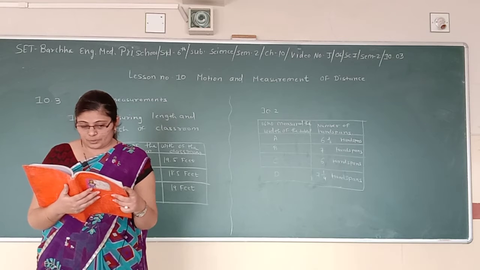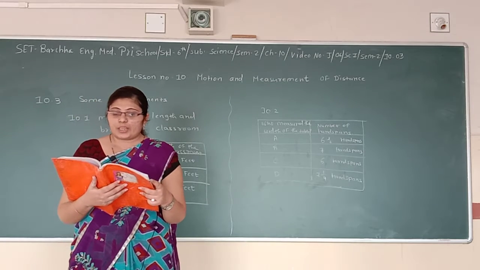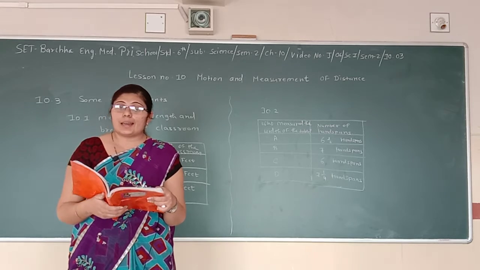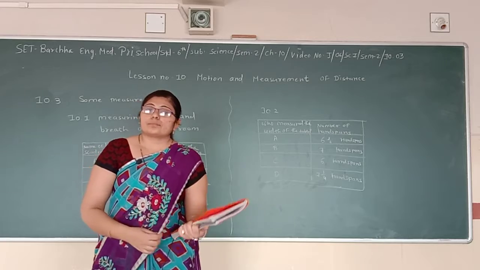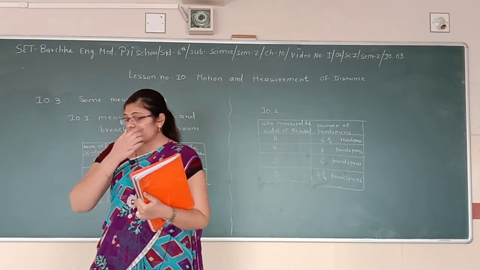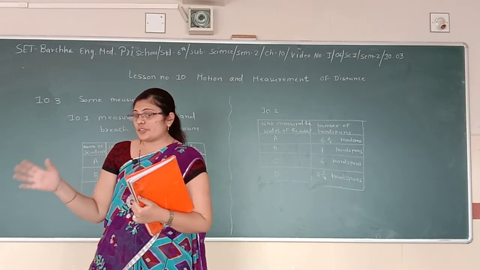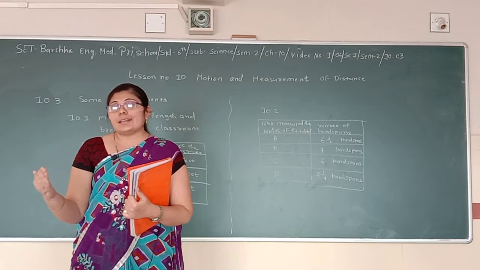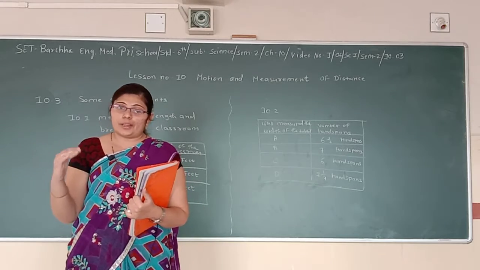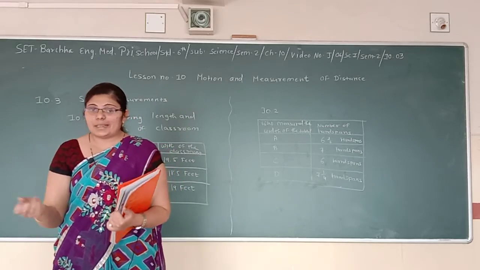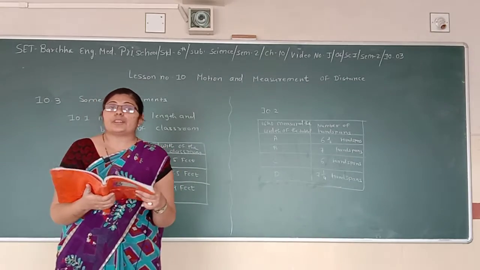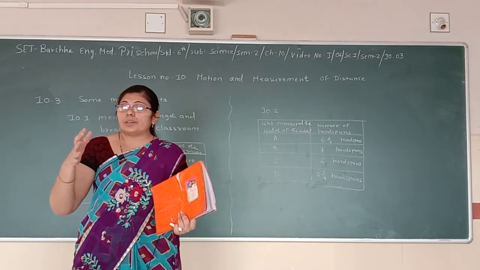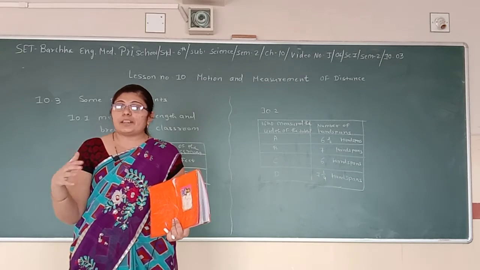For example, in activity 1, the length of the classroom is found to be 12 lengths of your foot, so 12 is the number and foot length is the unit. તમે જ્યારે એક્ટિવિટી 1માં જોયું કે you are measuring the classroom's length with your foot. So you can elaborate this as 12 foot. 12 ફૂટની આ લેન્થ, આ ક્લાસરૂમની લેન્થ છે. You can measure it like this. So 12 foot is a unit of measurement. તમે જે મટીરિયલ કે જે વસ્તુ યુઝ કરો છો, it becomes the unit of the length.